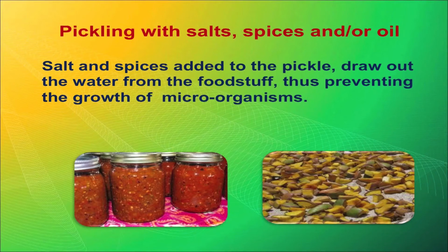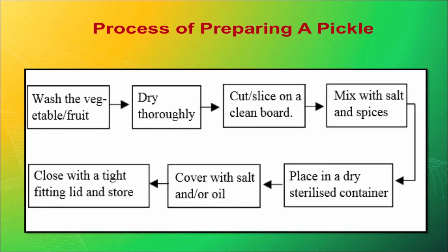Salt in large amounts prevents the development of microorganisms, and oil used in pickle prevents the entry of air, as I told you in the beginning. These are the three things which have to be controlled for food preservation. So, in pickle, salt and spices are added which draw out the water from the foodstuffs, thus preventing the growth of microorganisms.